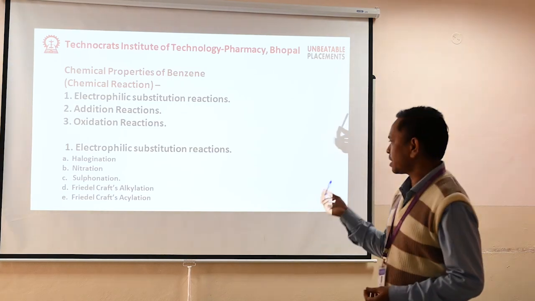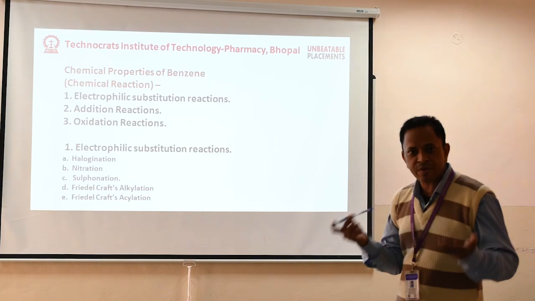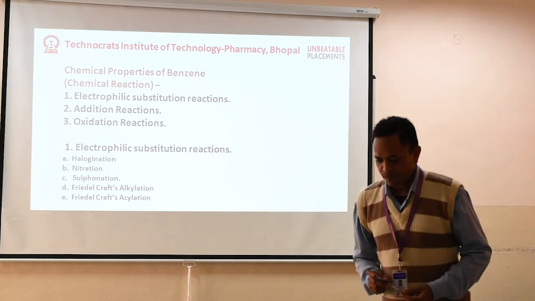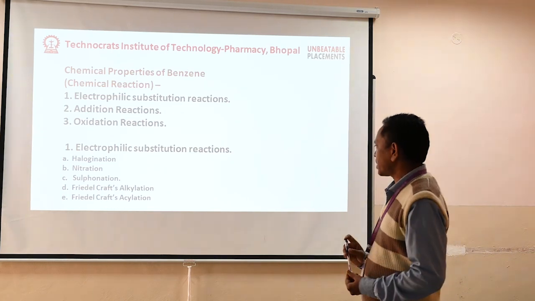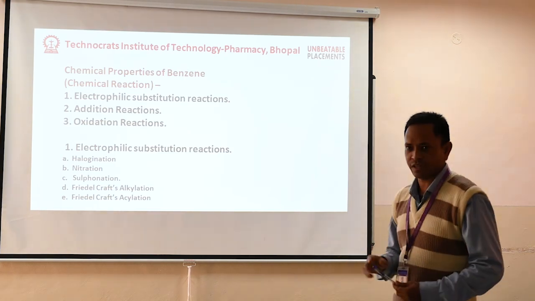First we discuss the electrophilic substitution reaction. It has 5 types: halogenation, nitration, sulfonation, Friedel-Crafts alkylation and Friedel-Crafts acylation.